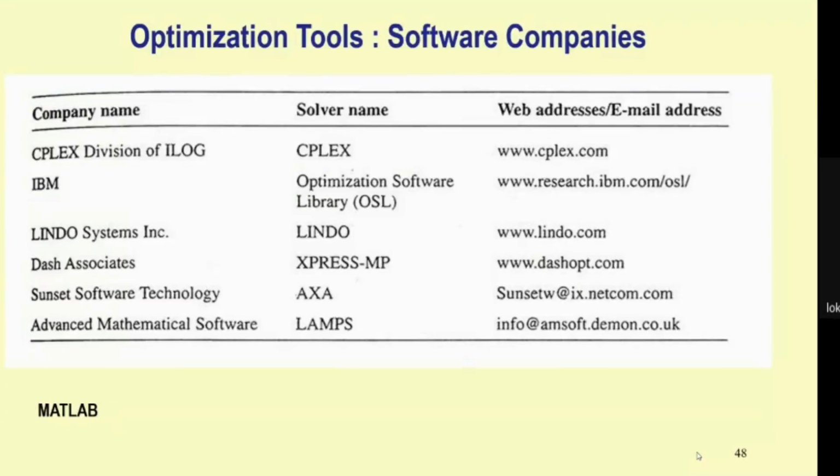Then the third company is Lindo Systems Inc., which provides the software Lindo. Then we have Dash Associates, which provides Express MP. Then we have Sunset Software Technology, which provides the XA software, and then Advanced Mathematical Software, LAMPS. These are the commercially available software. You just have to write your mathematical model in this software, and the software is going to solve the model.